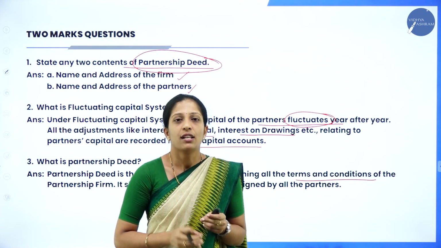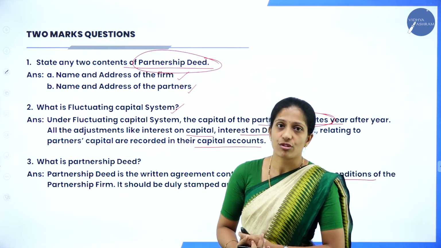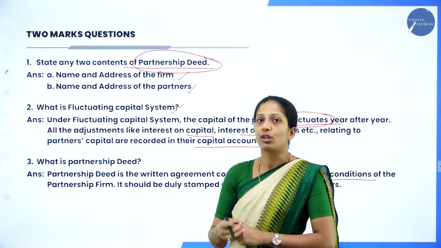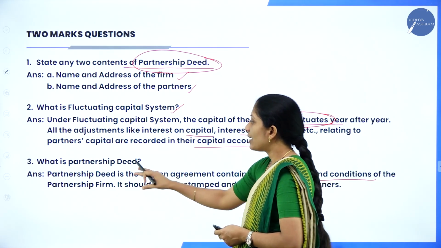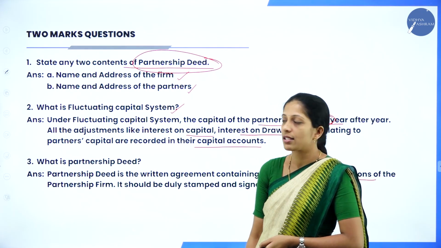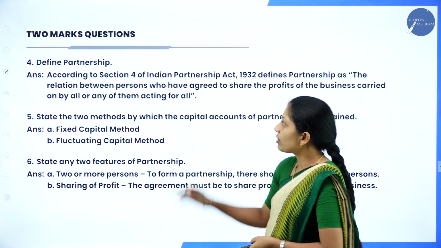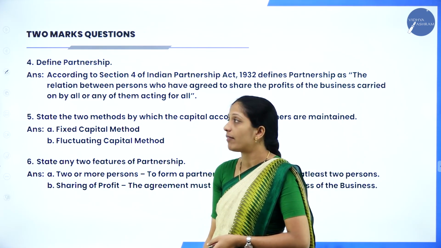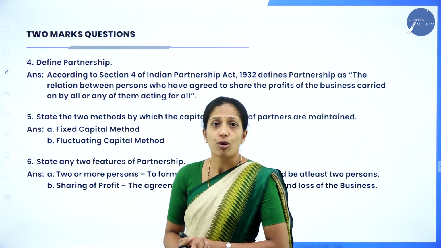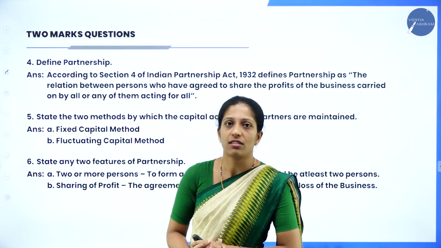Also there. Okay, so name and address of the firm, name and address of the partners, capital contribution of the firm, etc. So that is how you can write for 2 marks. So hope you are clear about these 3 questions for 2 marks. Now moving on to the 4th question, define partnership they have asked. So according to section 4 of Indian Partnership Act 1932.